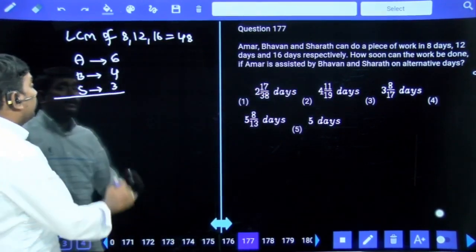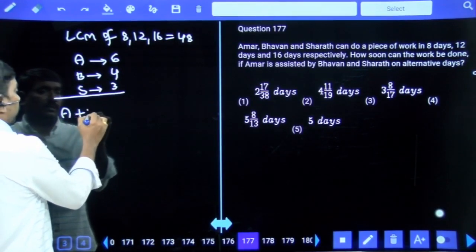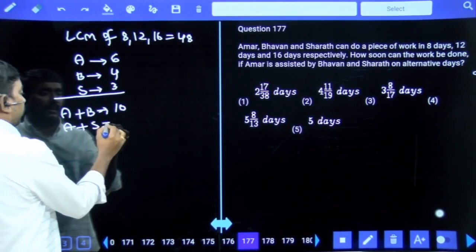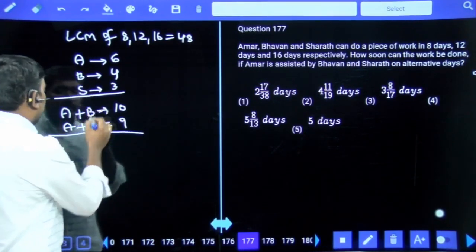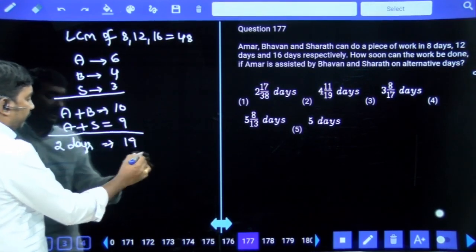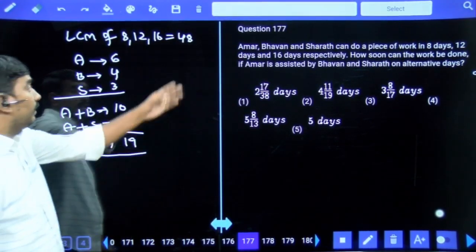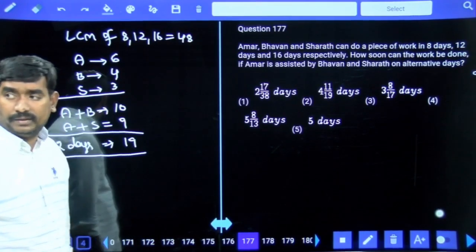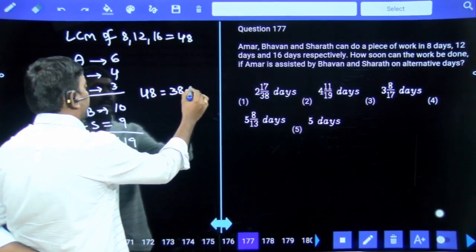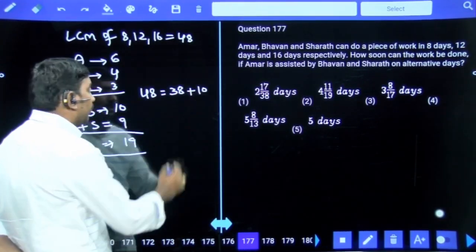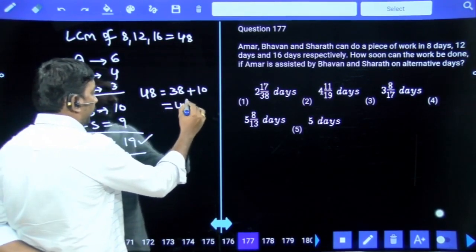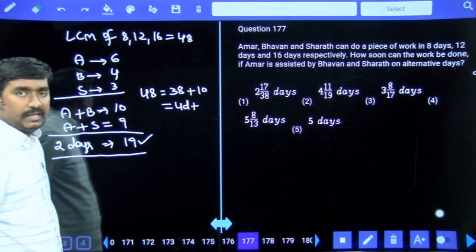How soon can the work be completed if Amar is assisted by Bhavan and Sharath on alternate days? So on first day, Amar and Bhavan can do 10 units. On second day, Amar and Sharath can do 9 units. First day plus second day means in 2 days, they together can do 19 units. We need to calculate 48 units are done by them in how many days? 48 units we can write as 38 units plus 10 units. 19 units are in 2 days, then 38 units are in 4 days, plus 10 units are left.